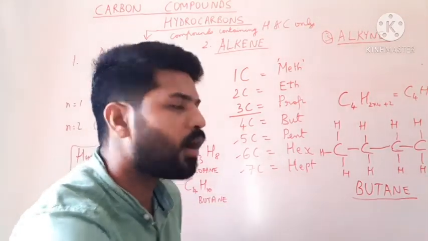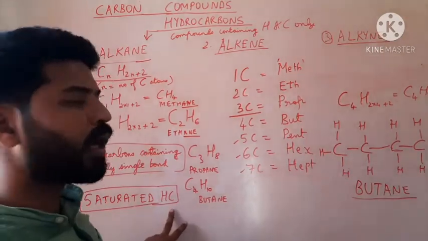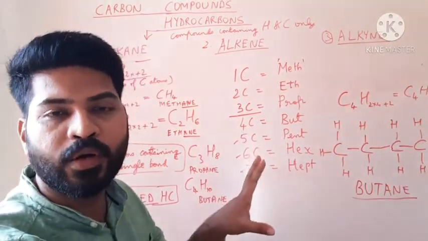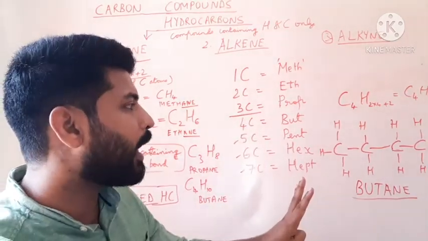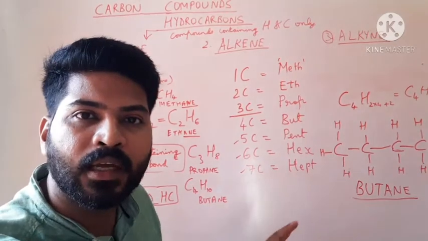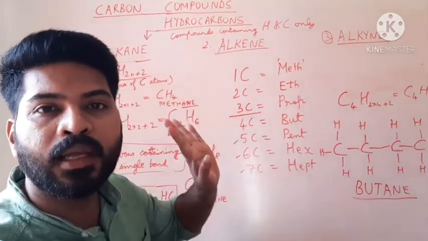So alkanes are called saturated hydrocarbons because the carbon is completely bound to 4 other atoms and all the valencies are filled, meaning no more hydrogen atom or any other atom could be added.